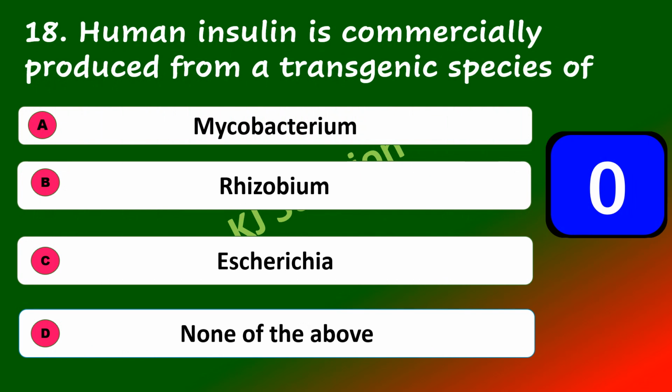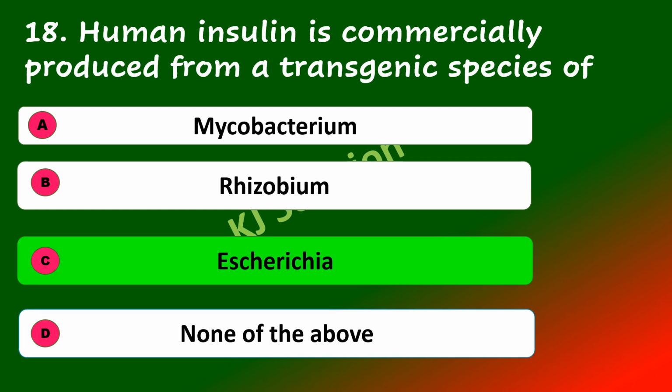Human insulin is commercially produced from a transgenic species of Mycobacterium, Rhizobium, Escherichia, none of the above. The answer for this question is Escherichia coli. E. coli is a bacteria, Escherichia. Human insulin is commercially produced from a transgenic species of Escherichia.